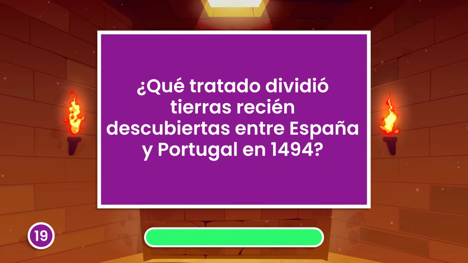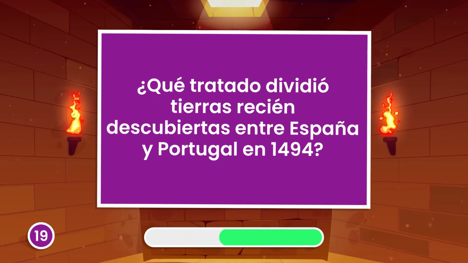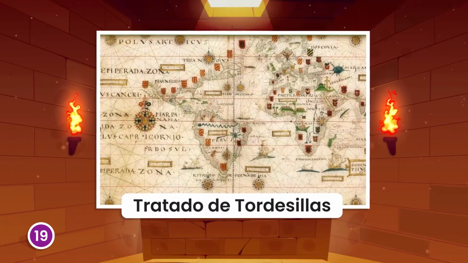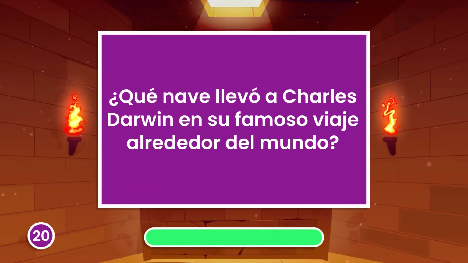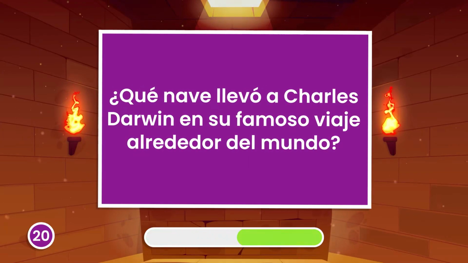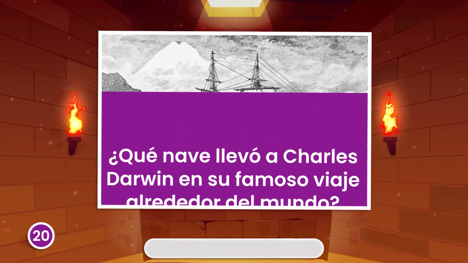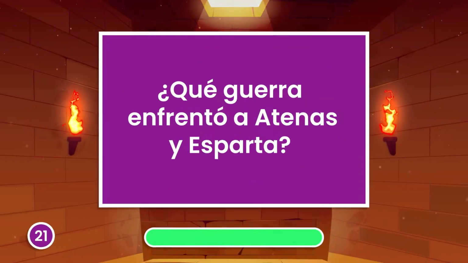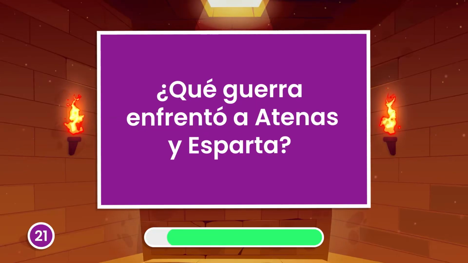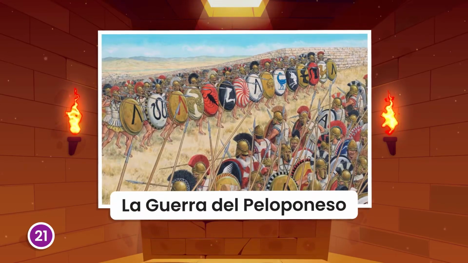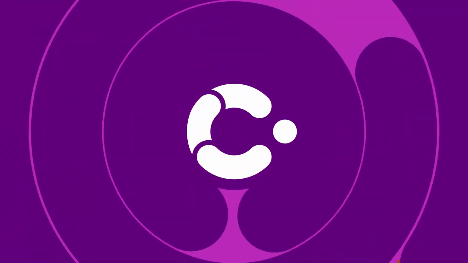Which treaty divided newly discovered lands between Spain and Portugal in 1494? The Treaty of Tordesillas. Which ship carried Charles Darwin on his famous voyage around the world? Her Majesty's ship Beagle. Which war pitted Athens against Sparta? The Peloponnesian War.